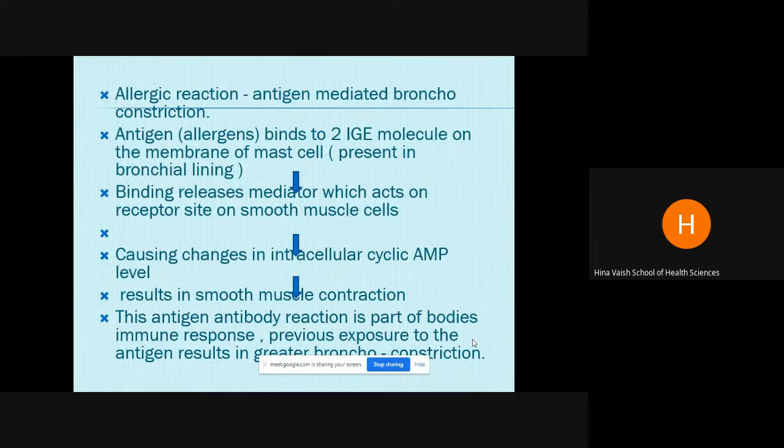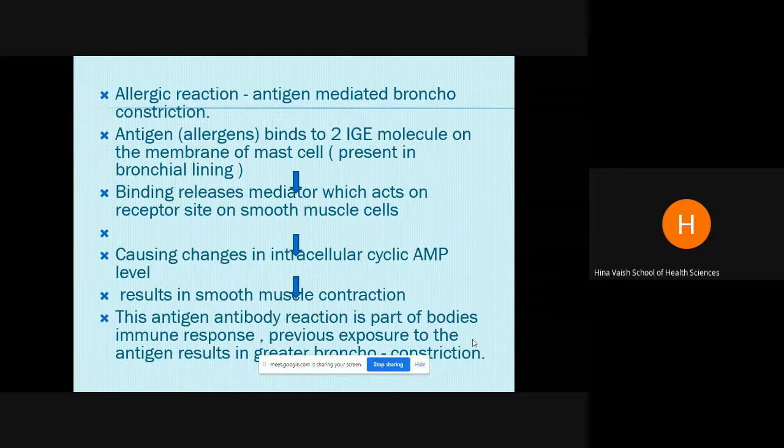Now, allergic reactions can lead to the triggering of this bronchoconstriction. Whenever the antigen, which is the allergen, binds to immunoglobulin E on the mast cell, this binding releases the mediators which act on the receptor site on the smooth muscle cell. And this will cause a change in intracellular cyclic AMP levels, resulting in smooth muscle contraction.